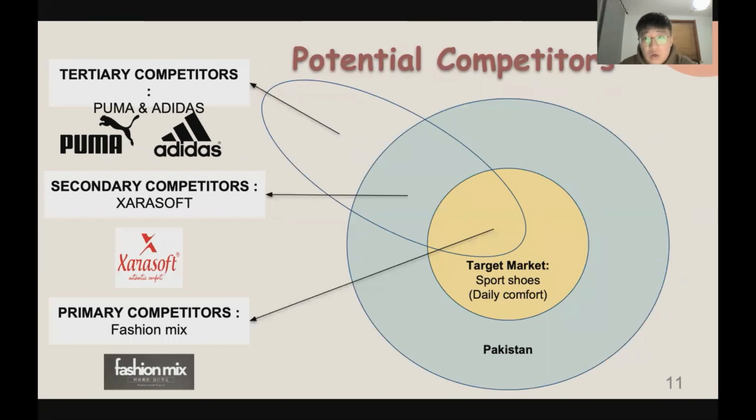Next we draw a graph of the potential competitors. The tertiary competitors, Puma and Adidas, are in the international part, the Pakistan part and also the local part. The secondary competitors, Zerasoft, are in the middle of the graph. And finally, the primary competitors, Fashion Mix, are in our target market, and the target market is comfortable sports shoes. So that's all from my part.